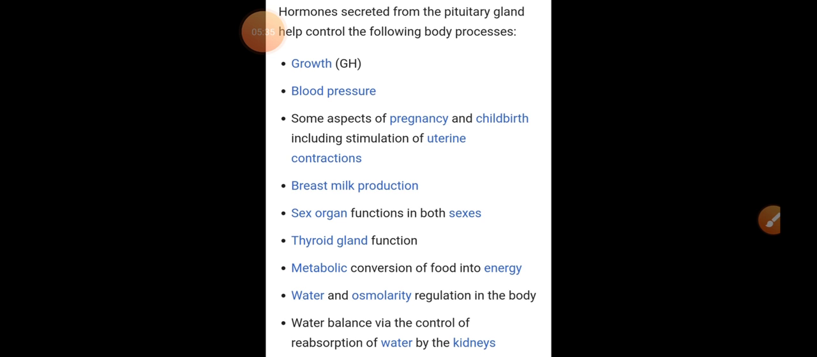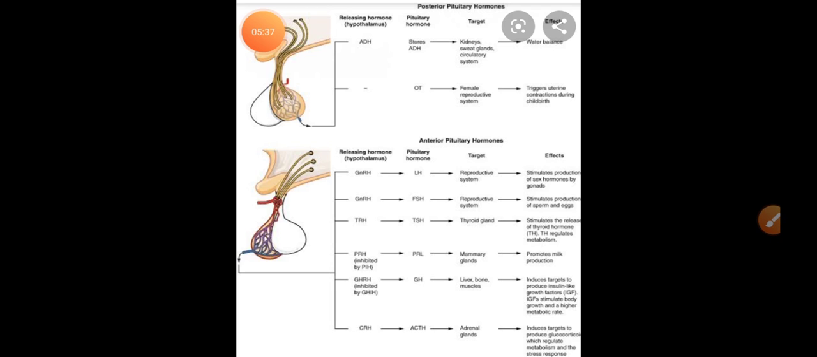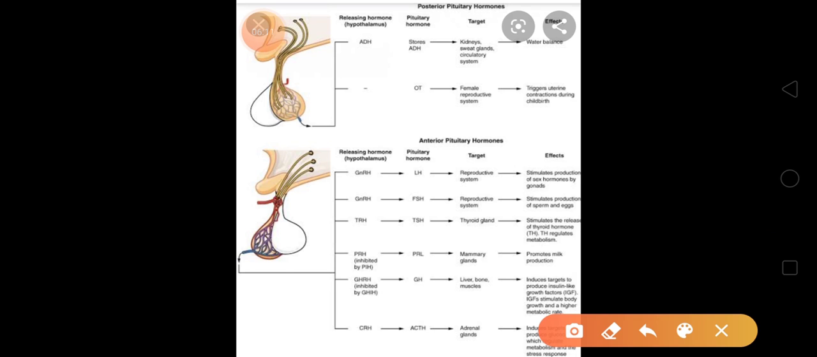Okay, let's see one more thing. Yes, now see here, this chart will explain everything to you. Though it is not given in your NCERT book, they have mentioned a line that you should have an idea of the various hormones. So let's see what they are telling: we have two types of pituitary. You can see the two lobes. These two lobes constitute your pituitary. This lobe and this lobe.